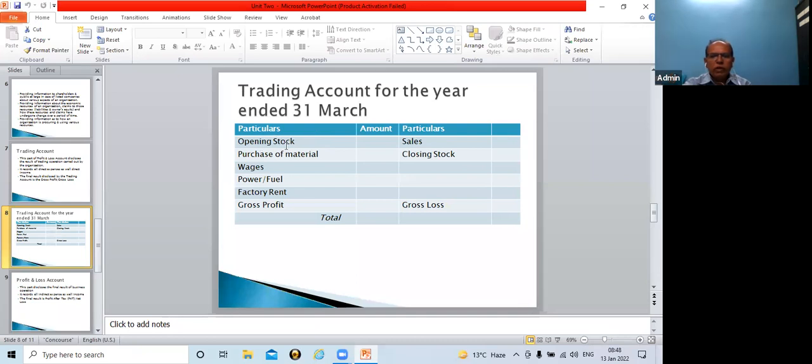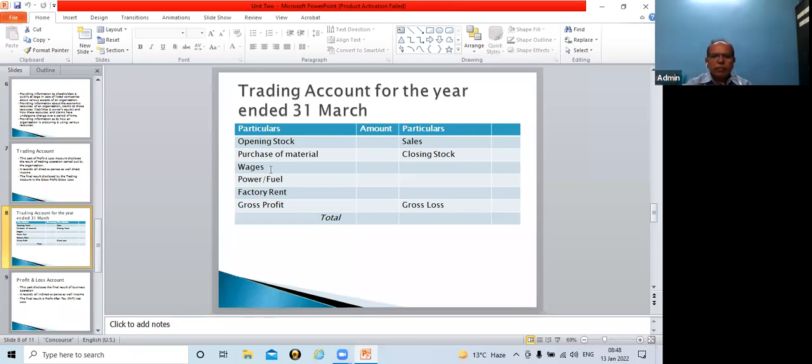And few items I have shown, starting with opening stock. If you are given opening stock in trial balance, then mention opening stock on the debit side. In addition to opening stock, if company has purchased material, it will be recorded on debit side of trading account, that is purchase of material. If company pays wages and labor charges to their workers, that amount should be debited to trading account. If it is salary, then salary is part of profit and loss account. Salary should not be debited to trading account. Please remember, only wages amount, because wages are paid to the workers.